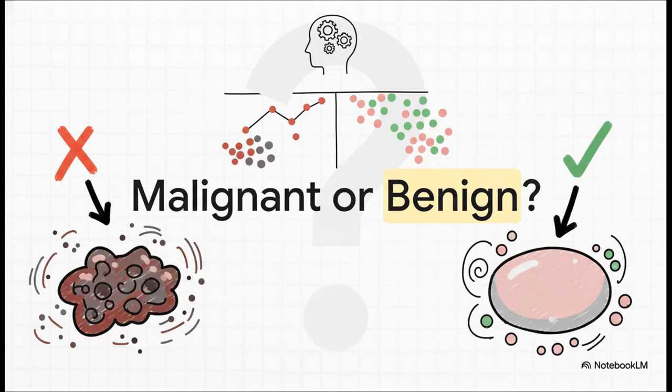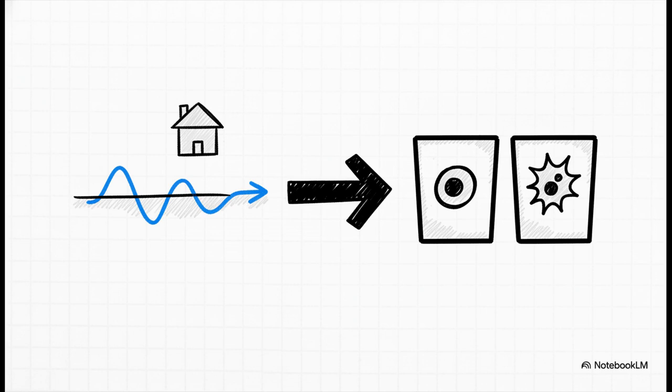I mean, think about it. Imagine you're a doctor, and you've got all this data about a patient's tumor, its size, their age, whatever. The computer needs to make a simple choice with huge consequences. Is it malignant or is it benign? Suddenly, we're not predicting a price anymore. We're trying to predict a category. And that's the big shift we're making today.